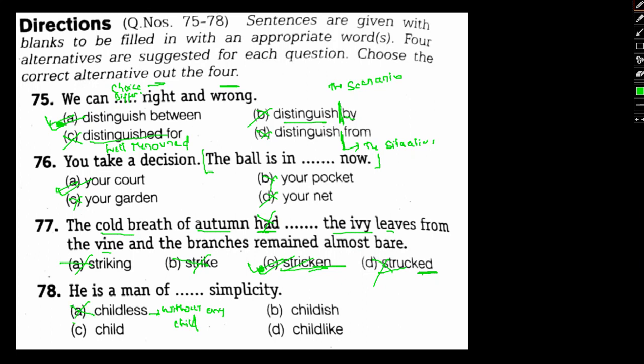Similarly, he is a man of child's simplicity. Wrong. Childish simplicity. Childish is basically a negative sense of the word. It actually means immature. So childish also cannot be used. The most appropriate form of use would be childlike simplicity. So this is basically a compliment. So childlike will be the right answer.